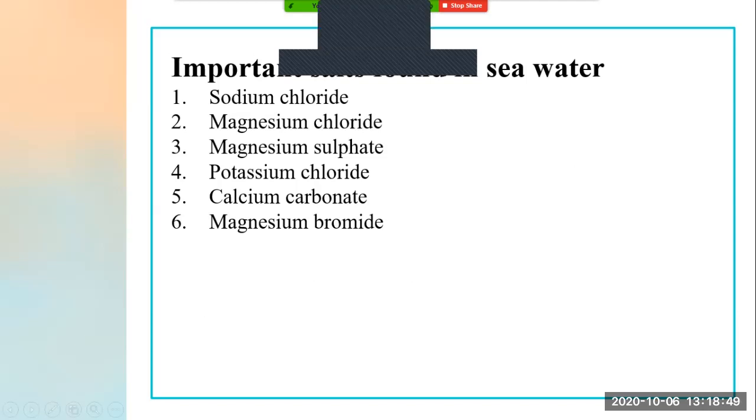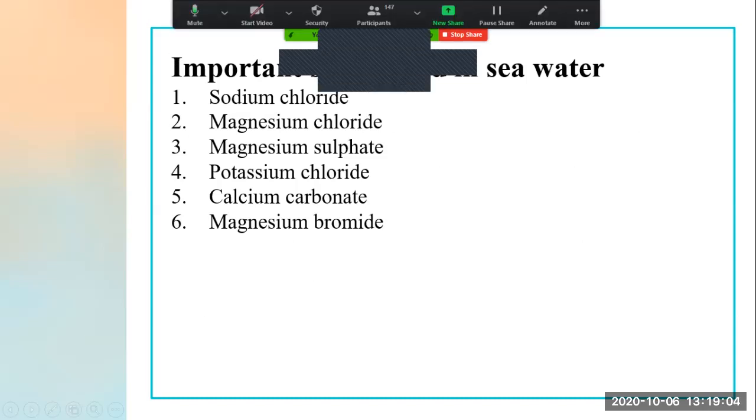If in the exam it is asked what are the important salts found in seawater, you can write this answer: sodium chloride, magnesium chloride, magnesium sulfate, potassium chloride, calcium carbonate, and magnesium bromide. These are all the important salts that we obtain from seawater.